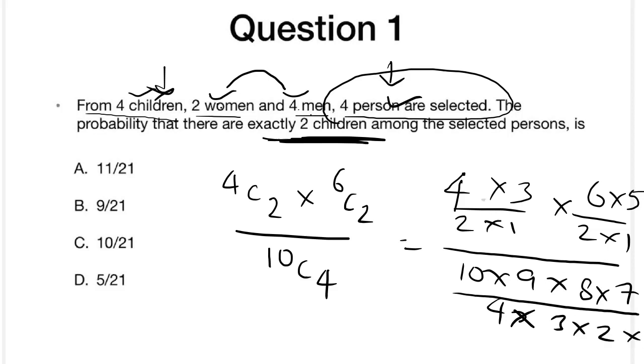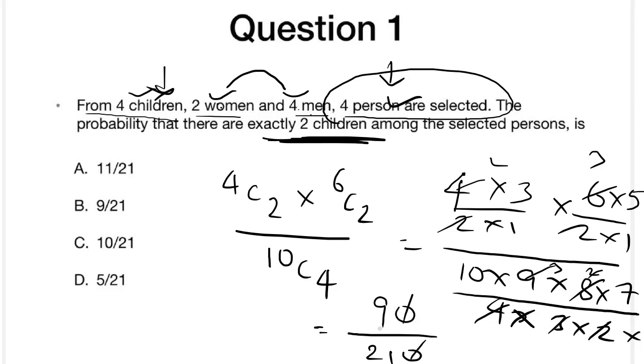Okay, friends, so what are you going to do? 2 ones are 2, 2 twos are 4, 2 threes are 6. Again, this 2 will get cancelled. 3 ones are 3, 3 threes are 9. Then it is 7 into 3 is 21 into 10 is 210. This one is 3 fives are 15, 15 into 6 is 90. The 0 cancels, 9 by 21. So the answer will be B. That's it.